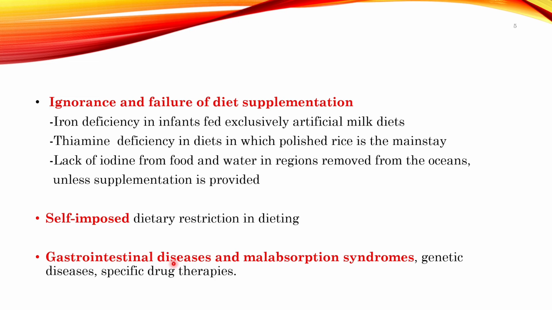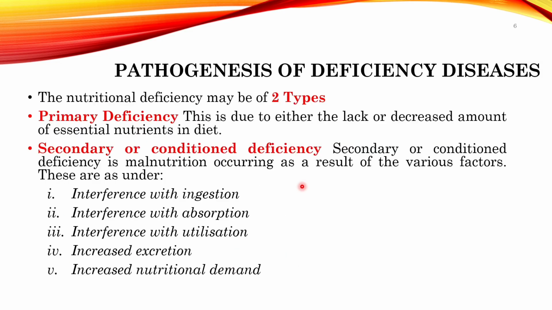Suppose you have a gastrointestinal disease, then malabsorption can occur. There is a variety of malabsorption syndromes, like tropical sprue and celiac disease, in which absorption in the body can be affected, and because of less absorption of the nutrients, you have a deficiency of those particular nutrients.